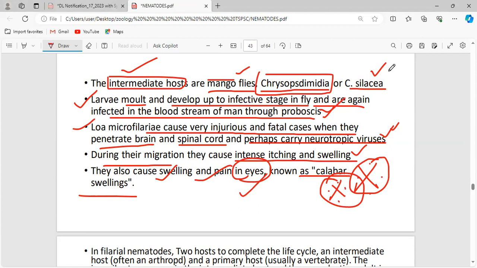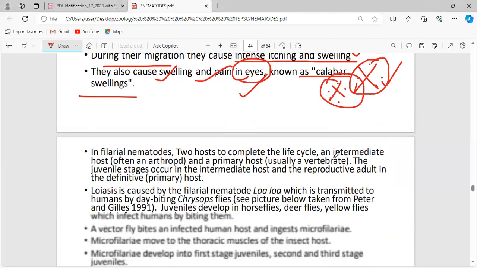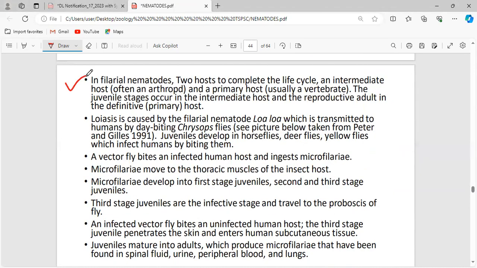Now, in this slide, two things are important: the name of the fly, which particularly belongs to the mango flies, and the name of the worm. These two things are very important. Now, filarial nematodes need two hosts to complete the life cycle. We know there is an intermediate host, that is the fly. Insects are generally placed under which phylum? Arthropoda. Okay. And the primary host is a vertebrate.